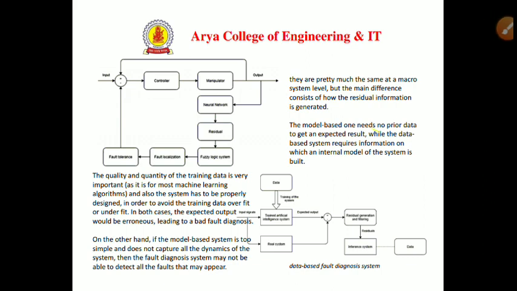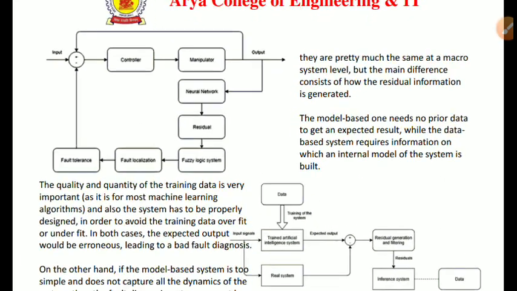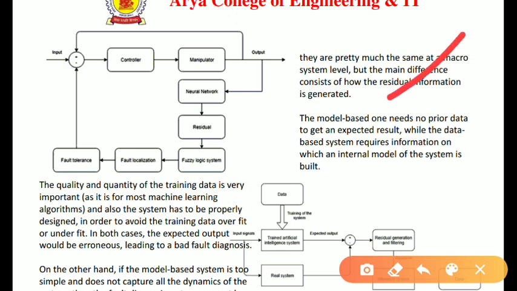Now we have a basic difference between model based and data based methods. You can see in the image they are pretty much the same at a macro system level, but the main difference consists of how the residual information is generated.